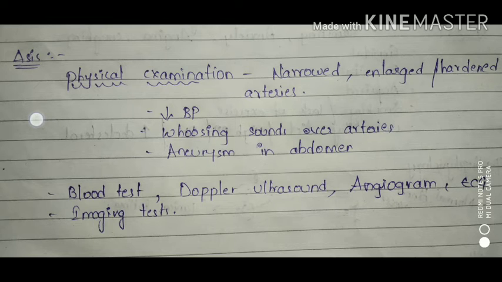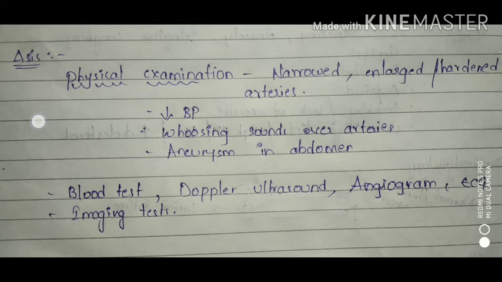And we can go for the blood test. In this condition, the lab test can detect increased levels of cholesterol and blood sugar that may increase the risk of atherosclerosis. As I already told you, diabetes is one of the causes of atherosclerosis. So we have to check the blood sugar levels, means we have to know how at risk the patient is.